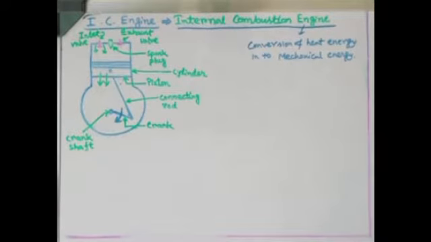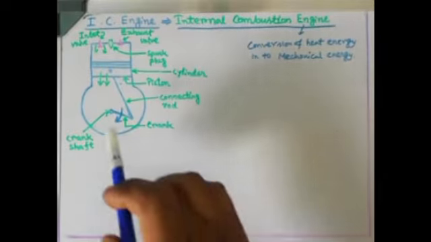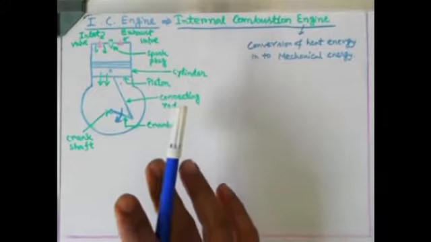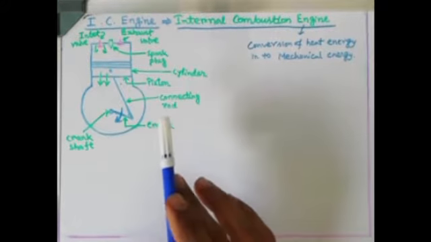So first we are going to start with an introduction lecture. That means first we have to become familiar with the different components and the different types of IC engine. This is a pictorial view where we can see some of the parts, not all, I am repeating, some of the parts of the IC engine.